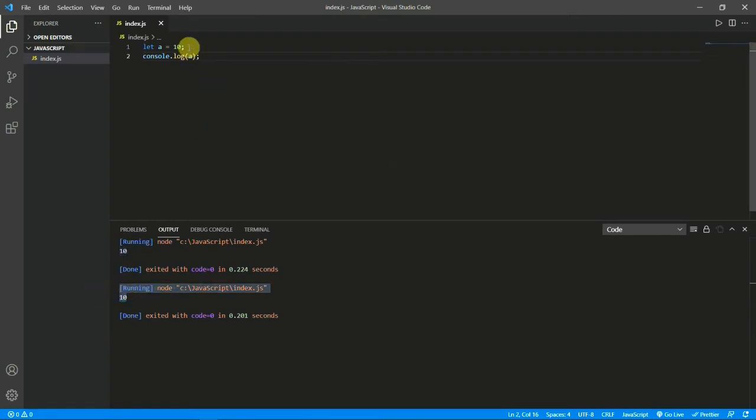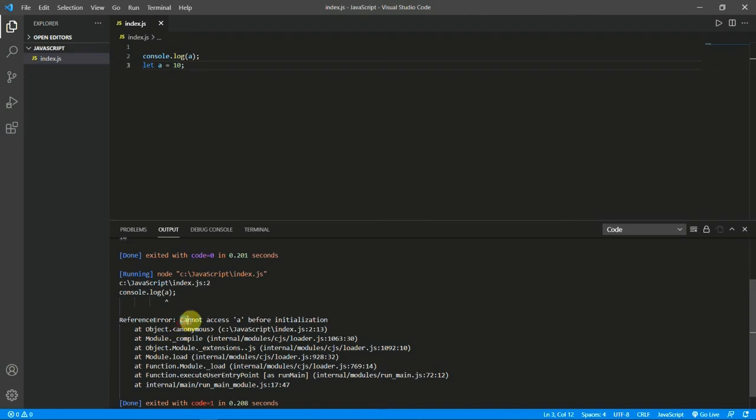Now, if I write this after the console log, where I am first console logging a, and then I am saying a is 10, in this case the variable is of type let, so we get an error. Here we got an error: cannot access a before initialization. That is why the variable a will work only after declaration and then till the end of the program or block. Okay, that is the use of let.